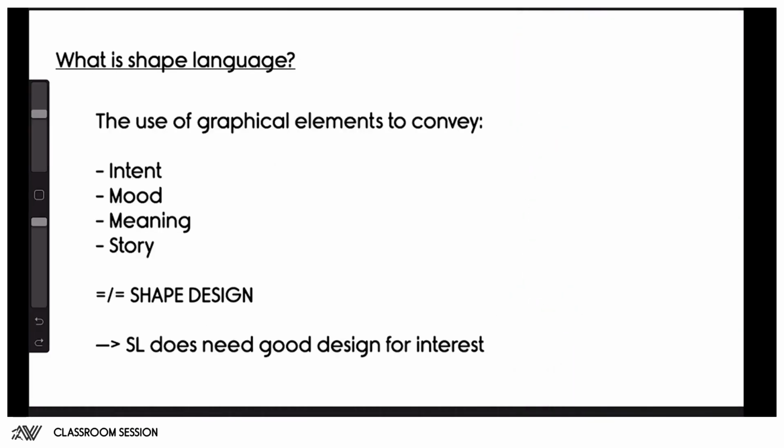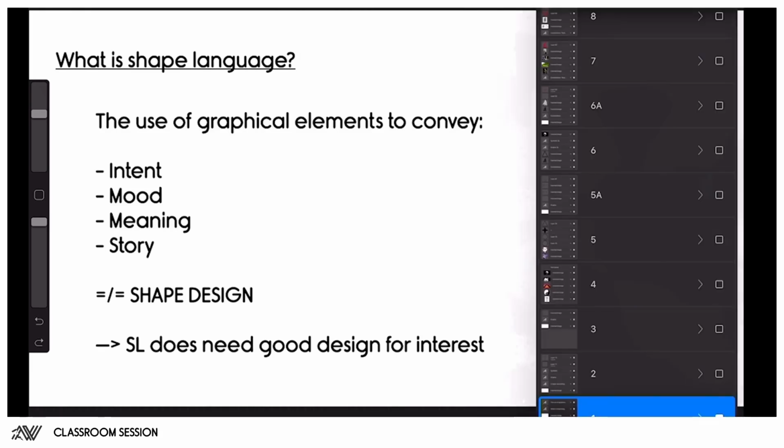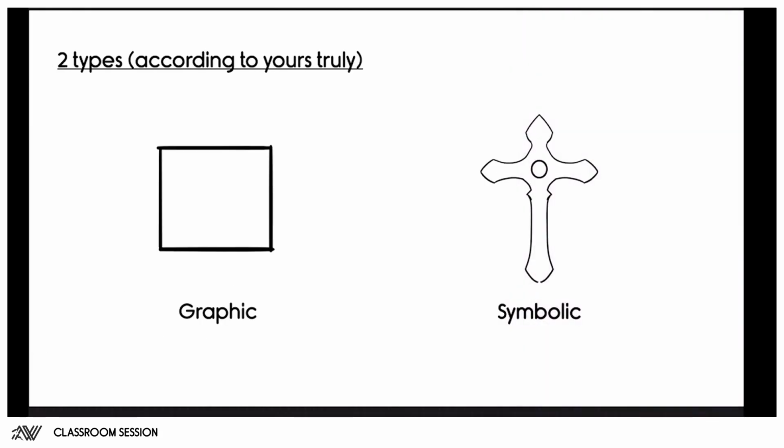in my opinion, there are two types of shape language. One is very obvious, right? It's graphical shape language through the use of 2D or 3D shapes. Not so obvious to a lot of you maybe is symbolic shape language.